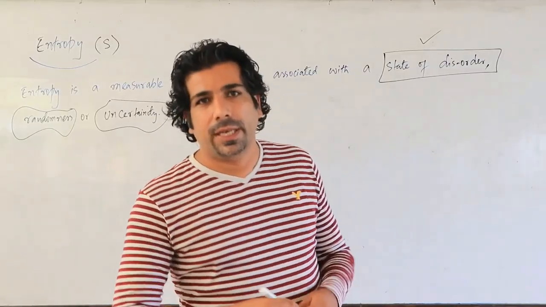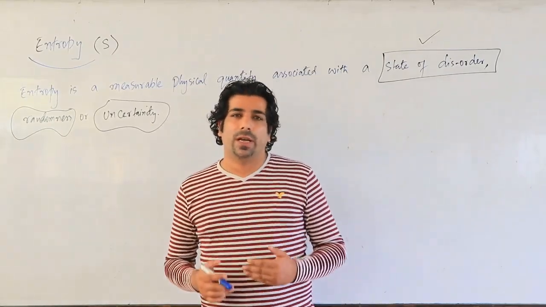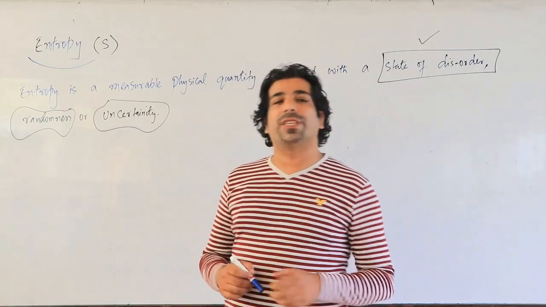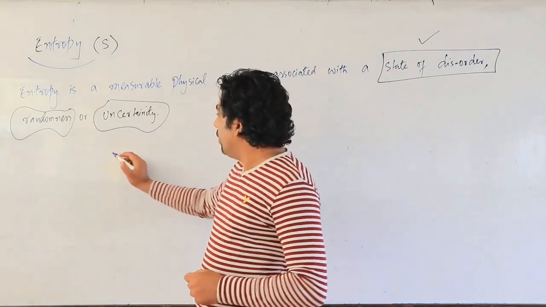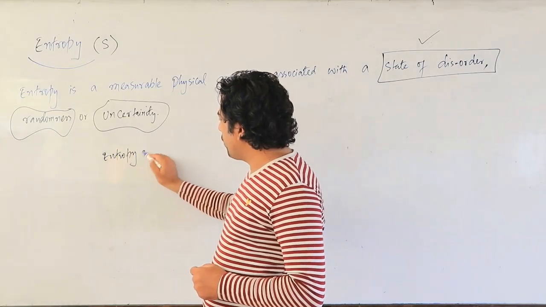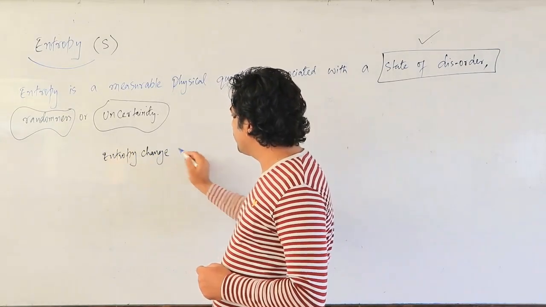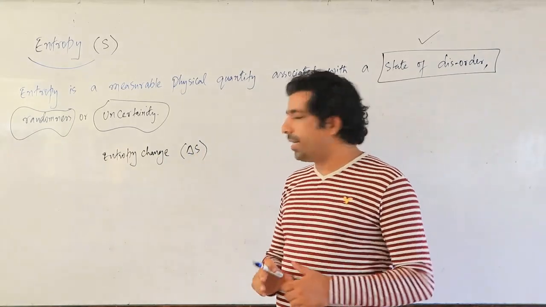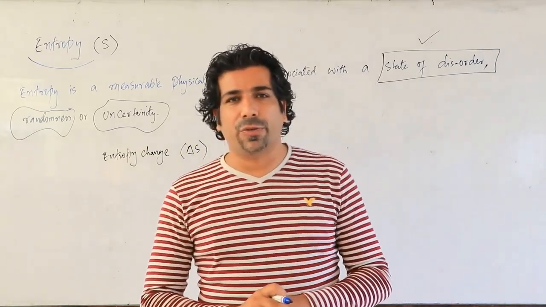Dear friends, let us talk about now entropy change, my dear friends. What will be the entropy change? Entropy change can be represented as delta S. That is called as change in entropy.